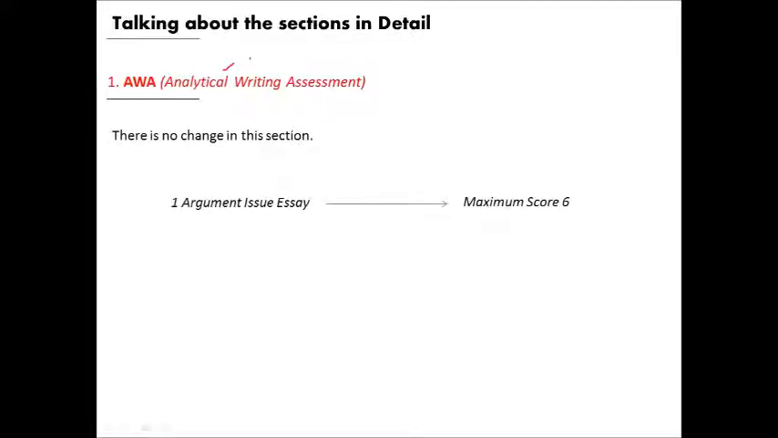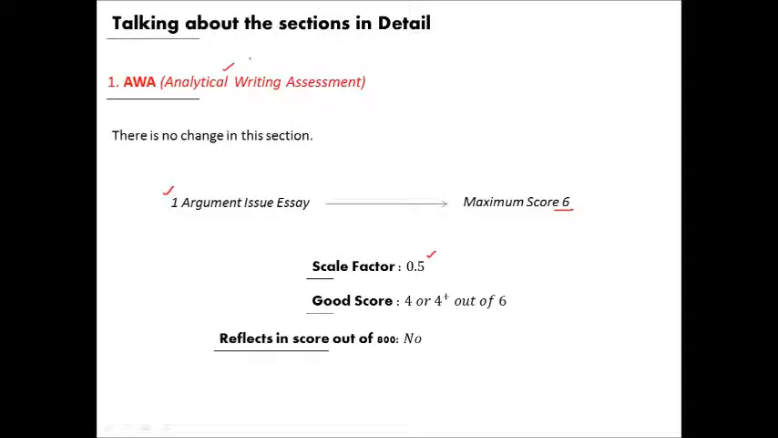You'll get 1 argument and 1 issue essay and the maximum score would be 6. Key points: the scale factor would be 0.5. That means you can get a score of 2, 2.5, 3, 3.5. A good score is 4 or 4 plus out of 6. Does it reflect in the score out of 800? No, it does not reflect in the score out of 800.